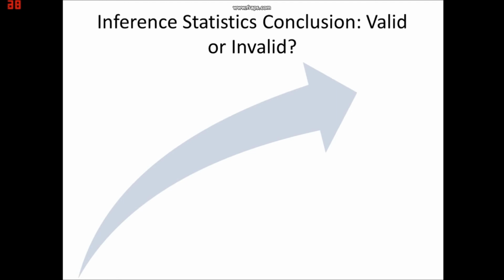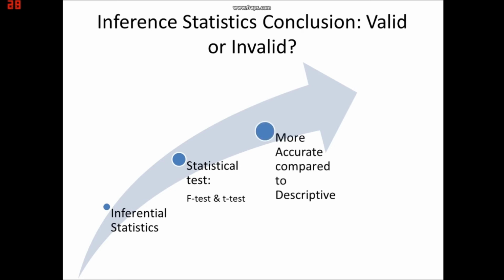Is our inferential statistics conclusion valid or invalid? The conclusion is valid since we used inferential statistics where we conducted a statistical test such as the independent t-test to determine whether the means of the two samples are equivalent. Therefore, this is a more accurate claim as compared to what we did in part 1 of our report, where we only inferred from our data.